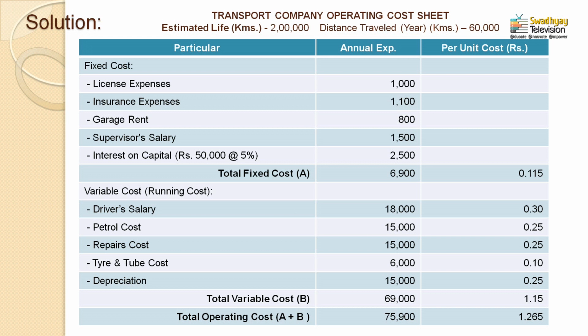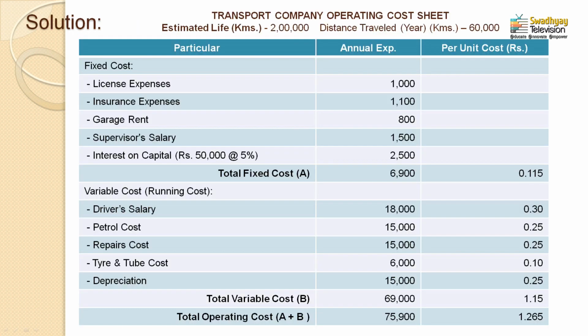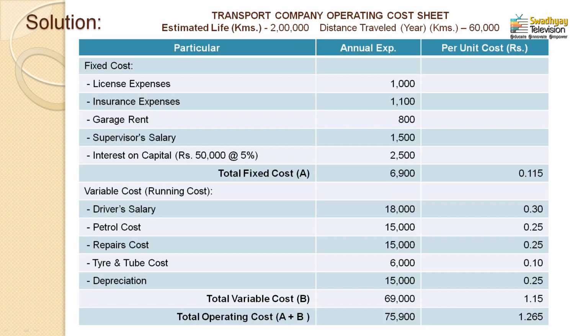Two important pieces of information we take from the question: the estimated life is 2 lakh kilometers, and the annual mileage is 60,000 kilometers, which is the effective mileage. In the solution's operating cost sheet, we see estimated life in kilometers 2 lakh and the distance travelled in a year, 60,000 kilometers. Now see the question once again. As the answer shows very clearly, the question is divided into two parts.